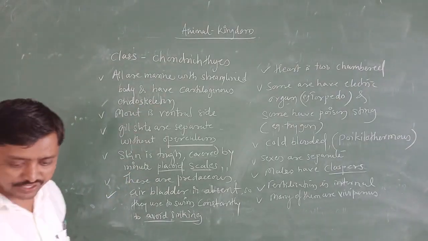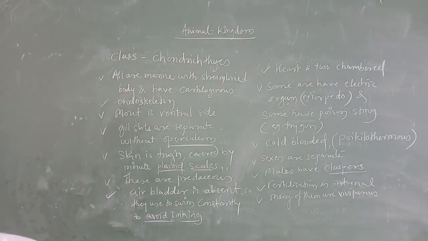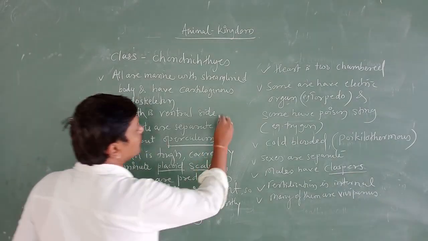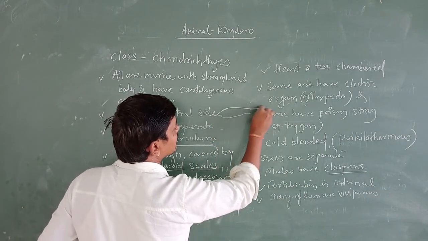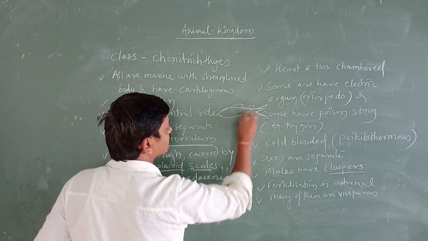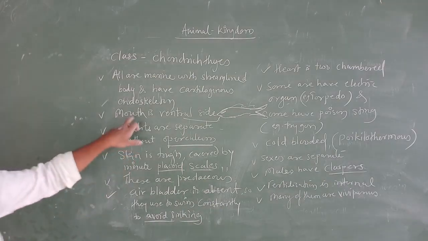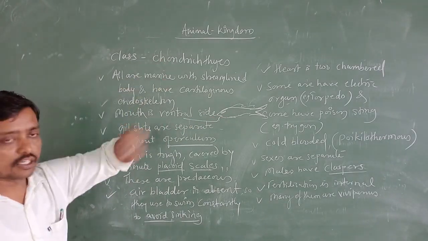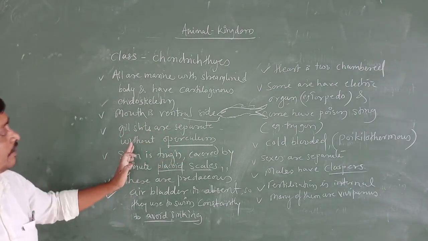Understood? Cartilaginous fishes. Now the next general character I have written here is the mouth. The mouth is ventral. Suppose this is a fish, somewhere like this. Below, on the ventral side, we are going to find the mouth. That is the second general character of Chondrichthyes. The mouth is ventral.